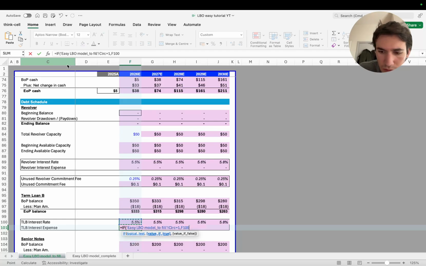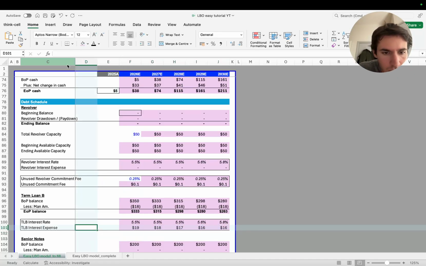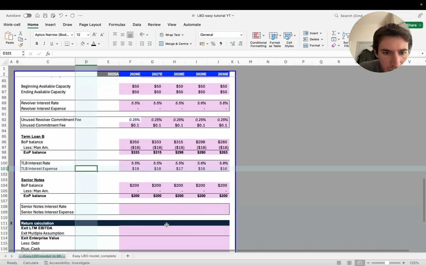Then we're going to do this, multiply by the average of beginning and ending balance. Otherwise, just put 0 and that's it. We're going to do the exact same thing here.